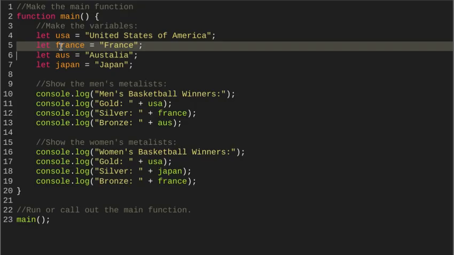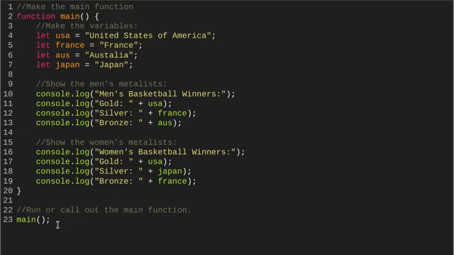Code it in, write it in, run it, make sure it works. Well, I guess you'd write the code, pause the video, and then run it to make sure it works. If it works, then you continue with the video. Okay, hopefully that helps. But that's this assignment, the Olympic basketball winners. There you go.